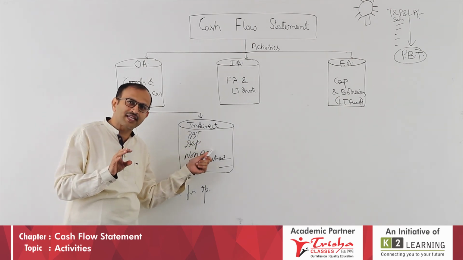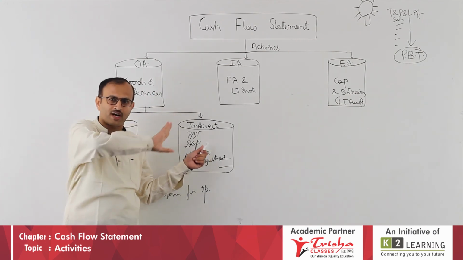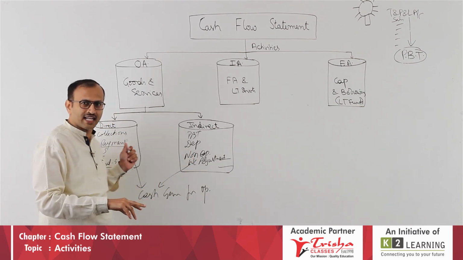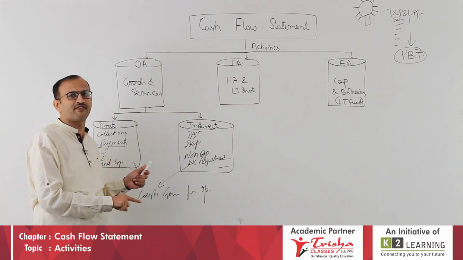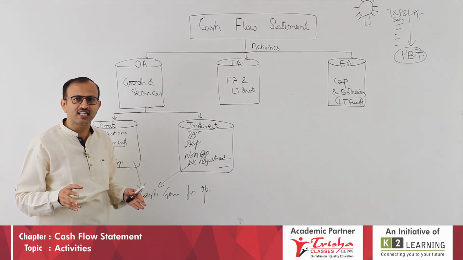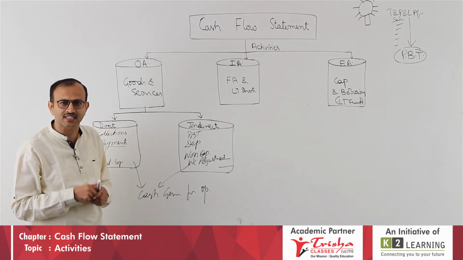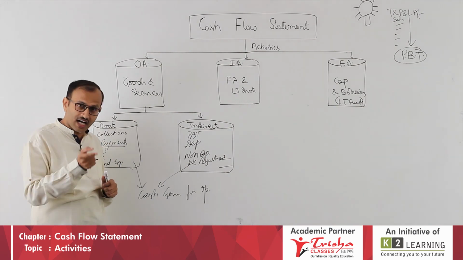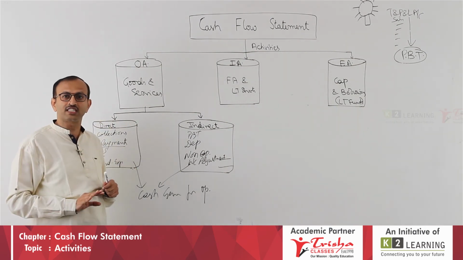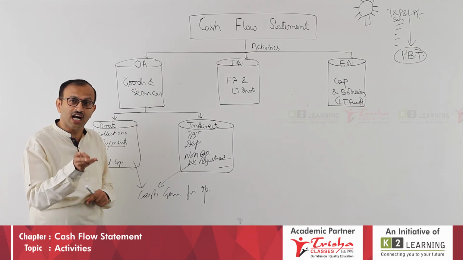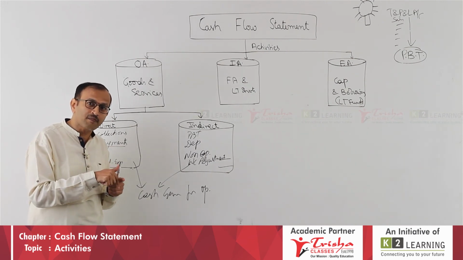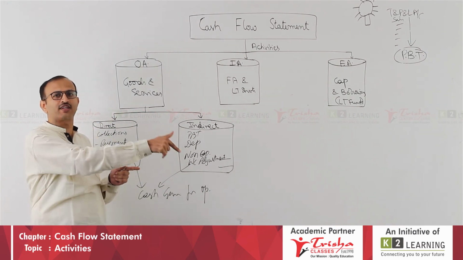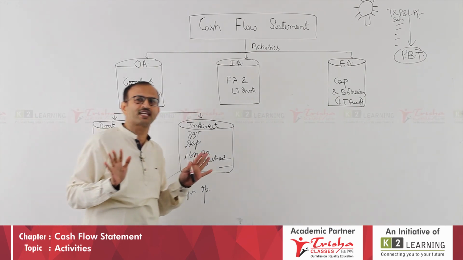Under indirect method, cancel which you don't want. Cancel non-operating, cancel non-cash. Under direct method, you take what is relevant. Here is something like this. How many students are present in the class? Two methods. Head count, how many are there? Direct method. The other way of doing it: there are 50 students in the class, 3 are absent. I want how many are present. I am deducting the 3 absent. So what you don't want, you deduct. You will get what is required. Hope you understood direct method and indirect method.